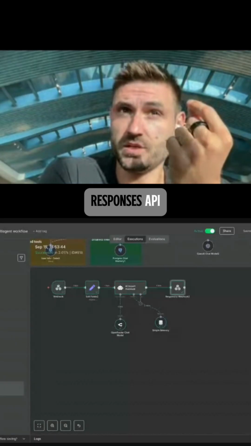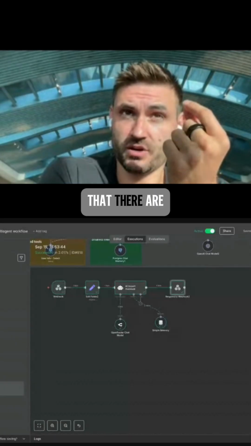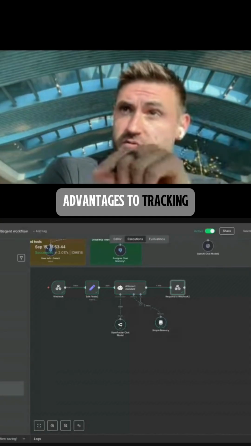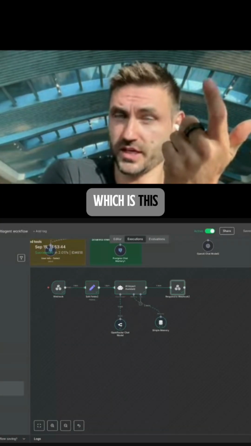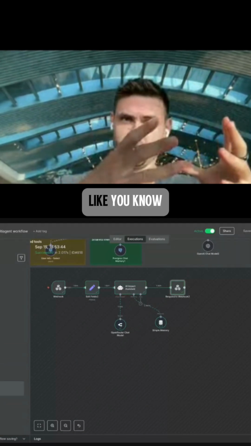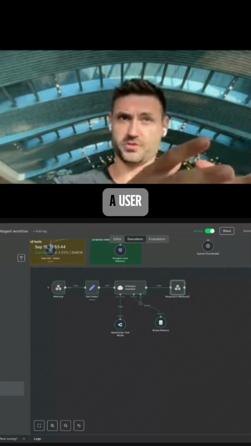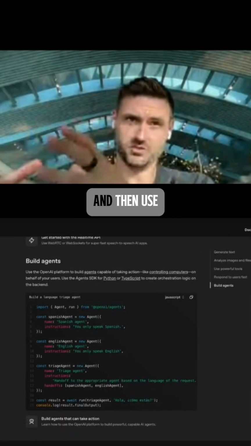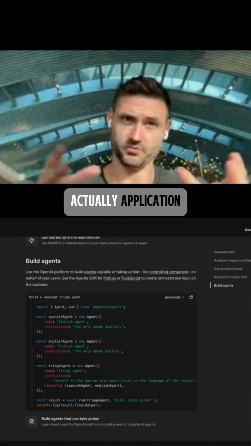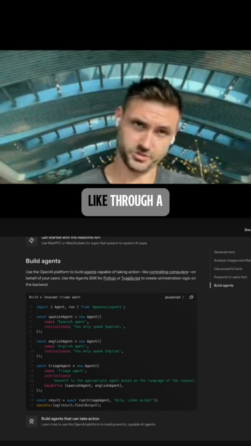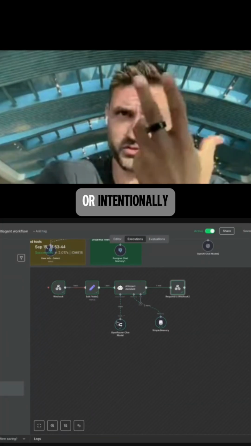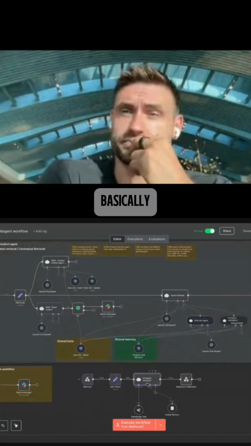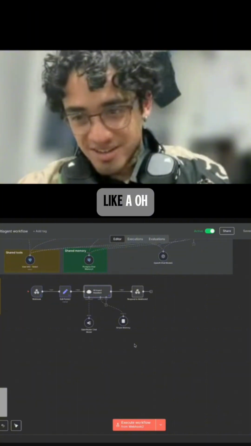And with the Responses API, they said that there are advantages to tracking statefulness. I immediately went to what we've been talking about here, Carlos, which is: how do we have a natural language conversation with a user, extract the key data, sanitize that data, and then use it in the actual application in real time as we take the user through a journey, or have them interact more meaningfully or intentionally with the tool that we're putting out there? So basically, what I've been working on is moving this to an agent.